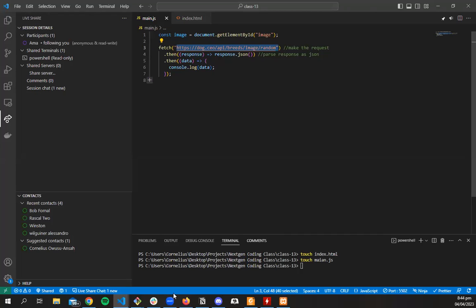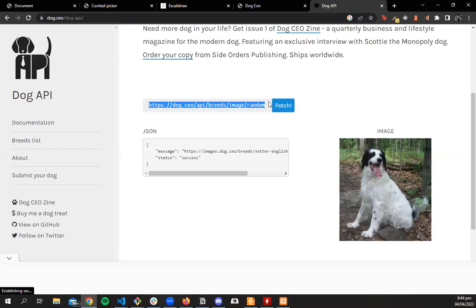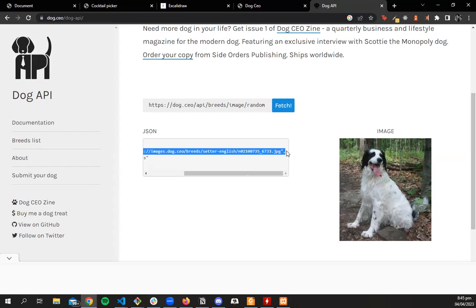So by default, we see in their documentation that if we make a request, we'll get JSON data that has two properties. One is a message. The message has the image, and the status says whether our request was a success or not. So those are the two things. The first one is a message. The message is the JPG. So that's actually the dog image.